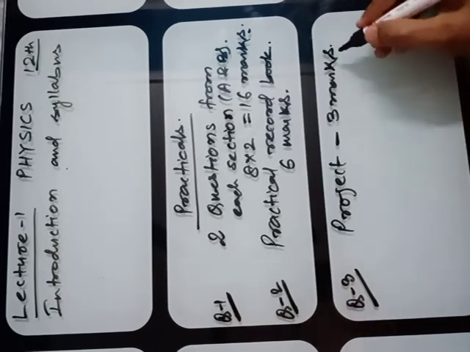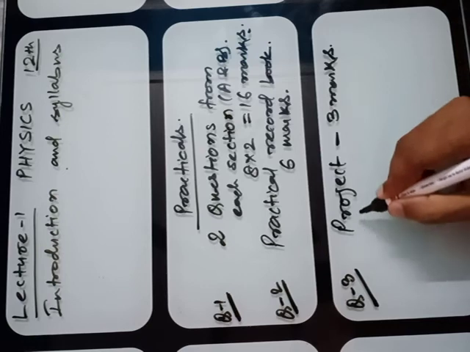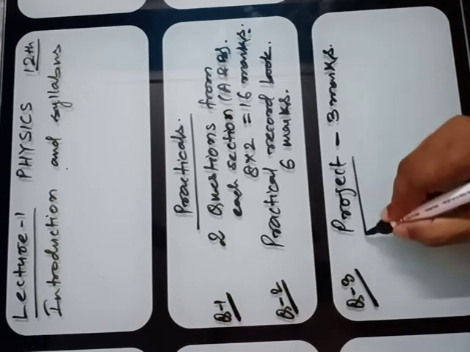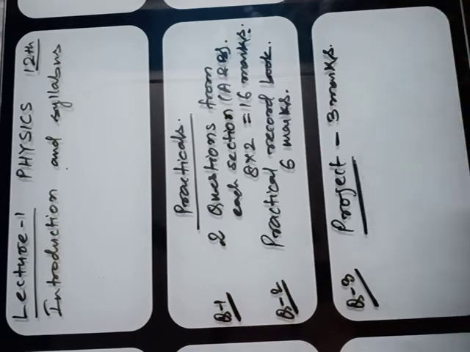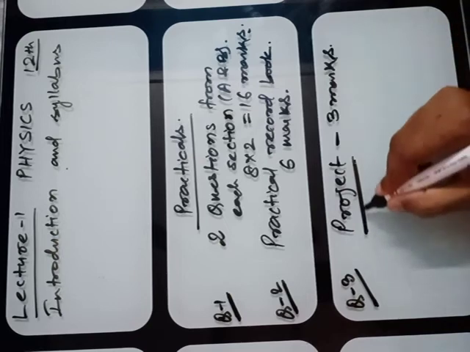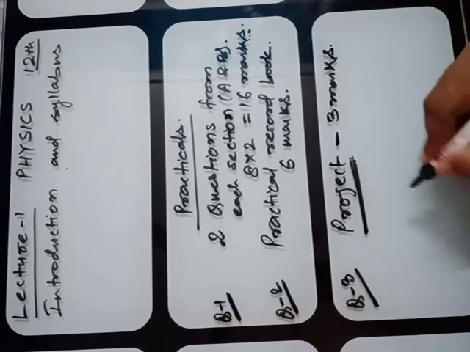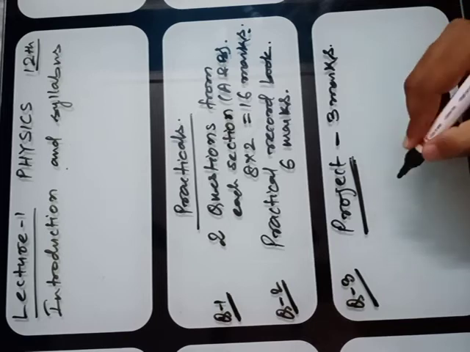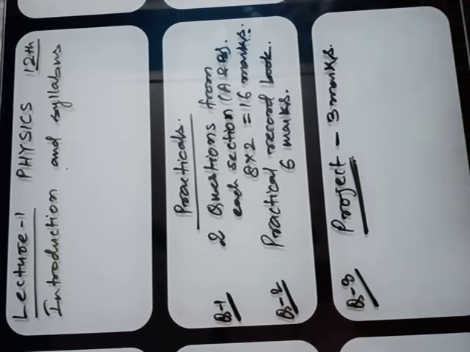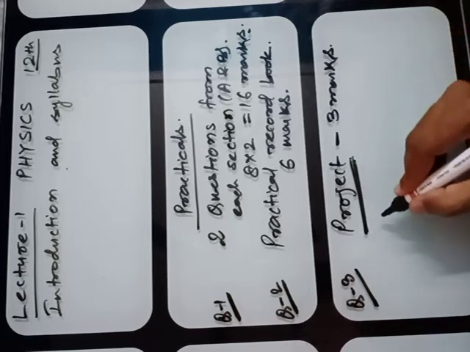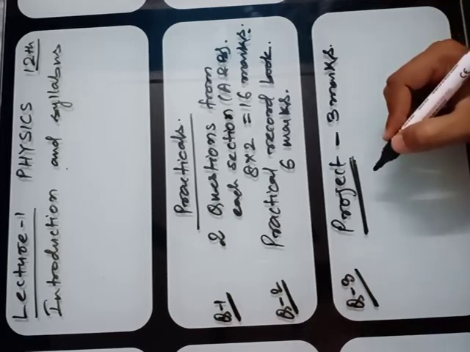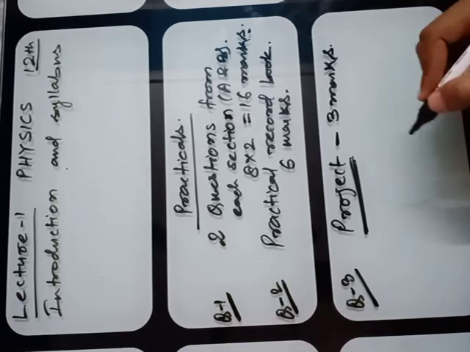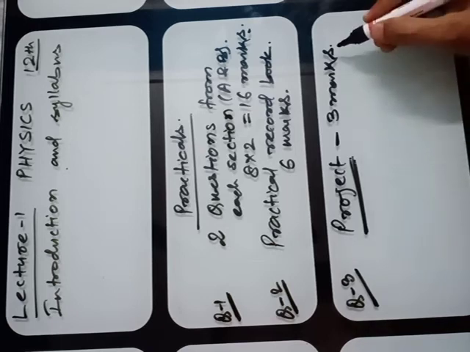Remember, students, you have to make a live, working model of any topic concerned, or I'll give you the topic. You have to make the project and explain it before the external. You will get 3 marks.